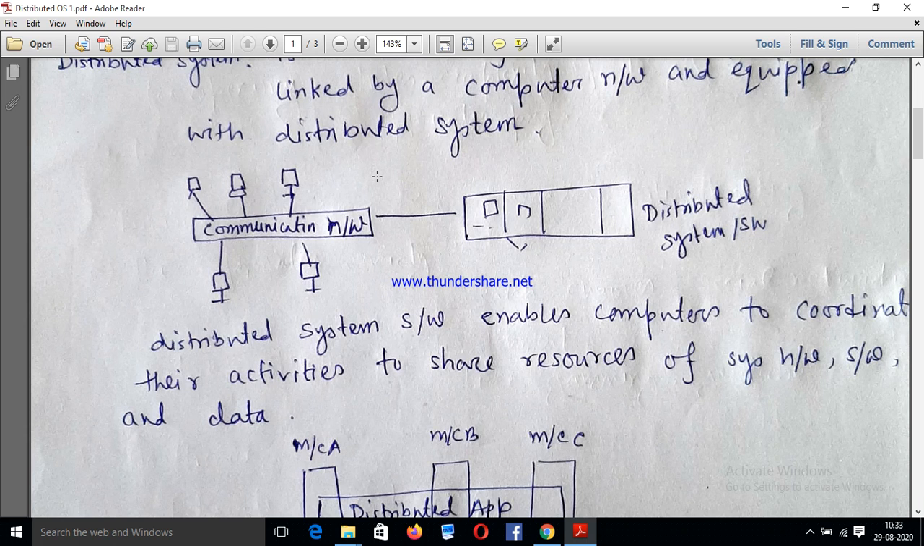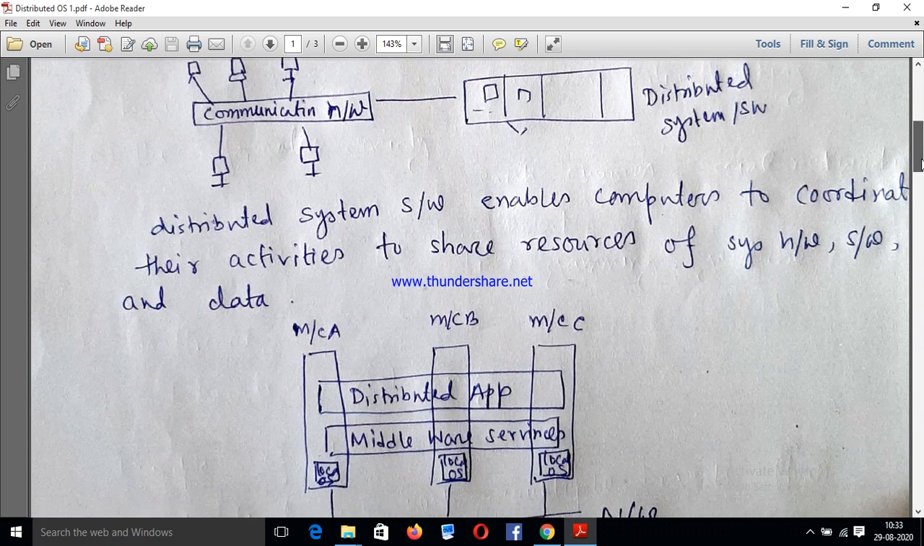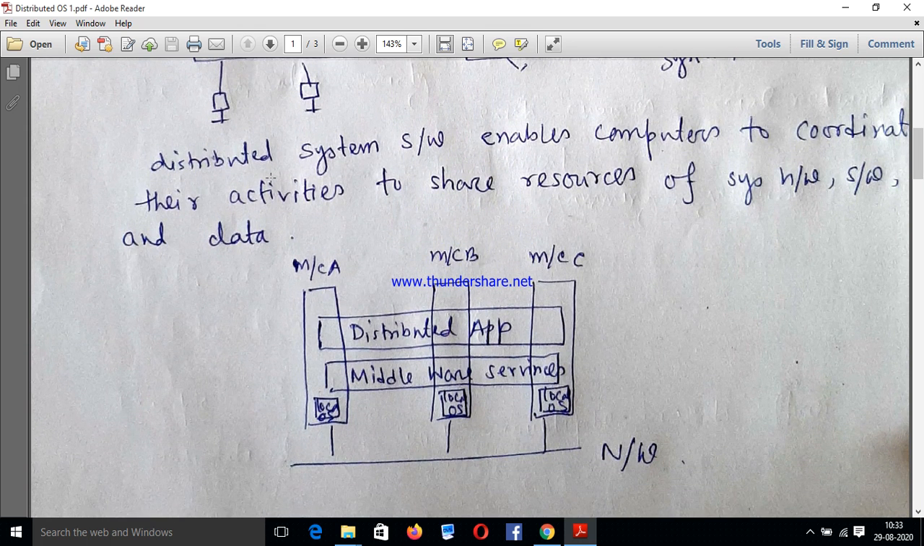Main task means it can control the scheduling process, it can control the system calls, it can control the critical section, etc. All things are controlled by this distributed operating system. So here you can see distributed system software enables computers to coordinate their activities to share resources of system hardware, software and data.